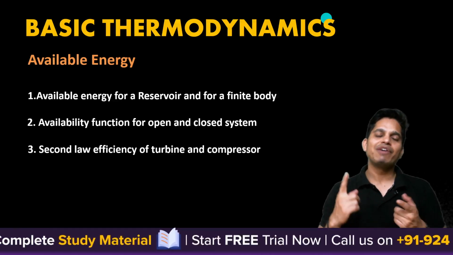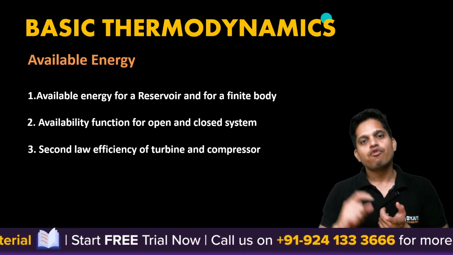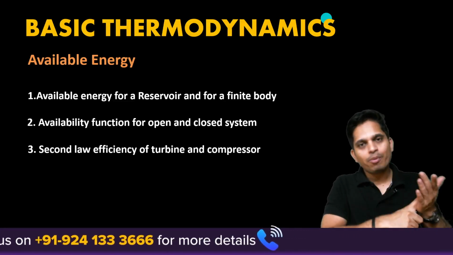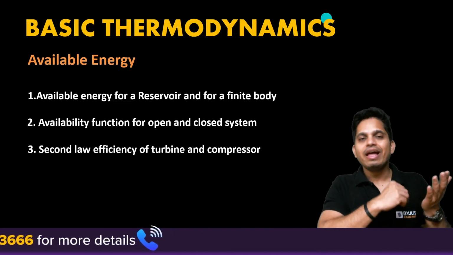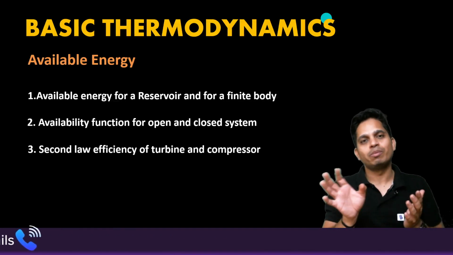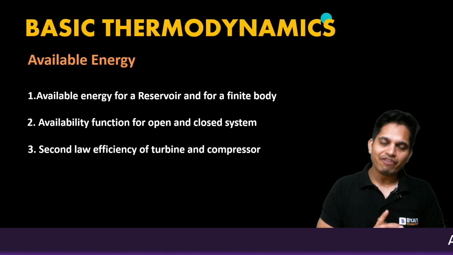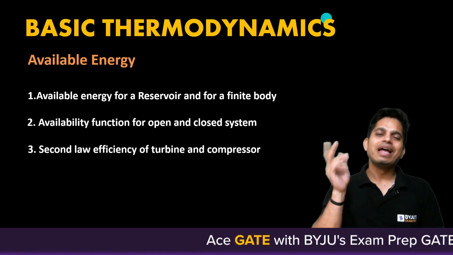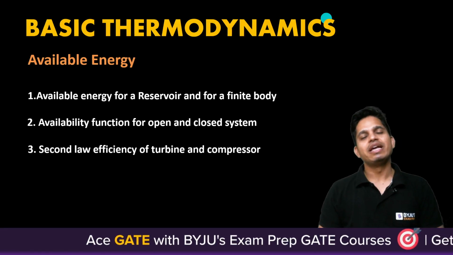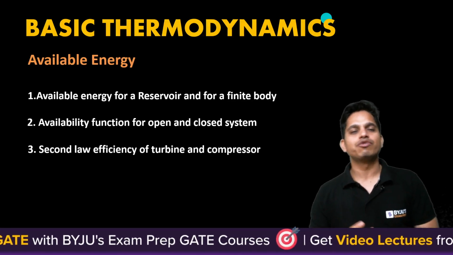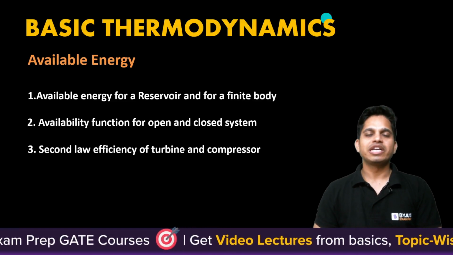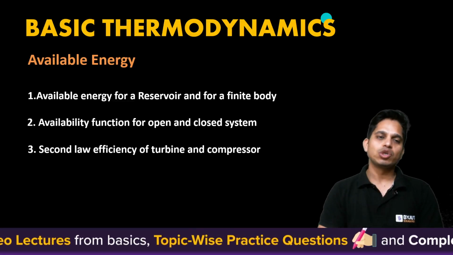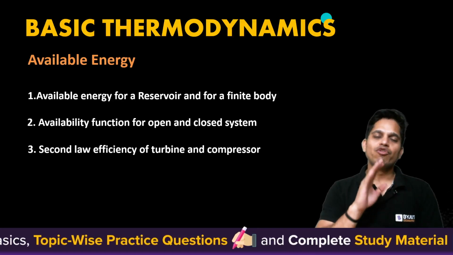Okay. And then we have available energy again for a reservoir which is isothermal or a non-isothermal body. You need to find out the available energy in isothermal and non-isothermal cases. And then availability function for open and closed system. Only these two topics. And then second law efficiency is again very easy. You have to apply two equations: first, the second law efficiency equation, and second, your ideal gas equation. Two equations you need to apply and you will be able to find out.